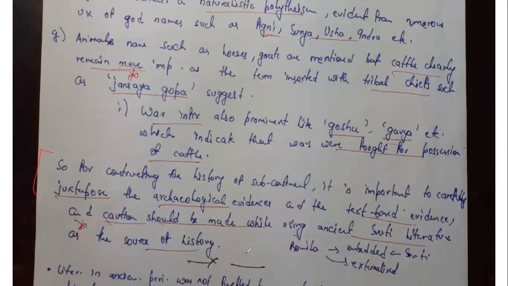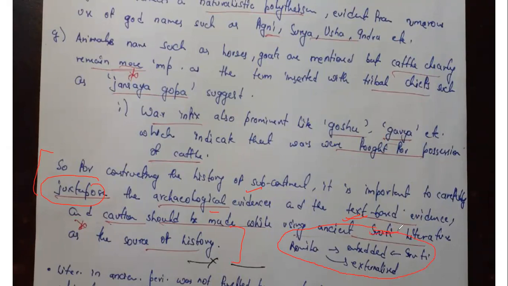And this was the conclusion, that if you have to construct the history of the subcontinent, you have to corroborate both sources. You have to look at both the archaeological as well as text-based evidence, and you should exercise caution. That's it. And Romila Thapar ma'am has talked about embedded and externalized forms of history. I have just given you some hint of it. We'll have a discussion on it later on as well.